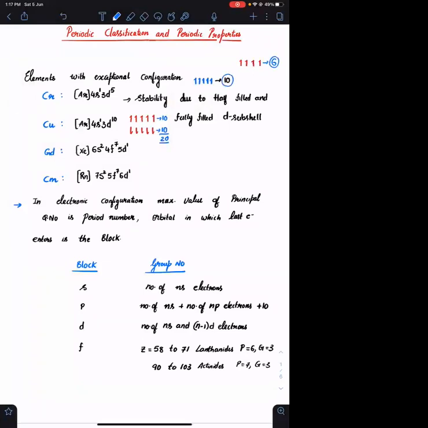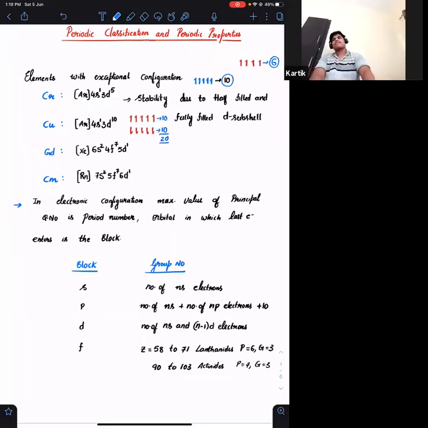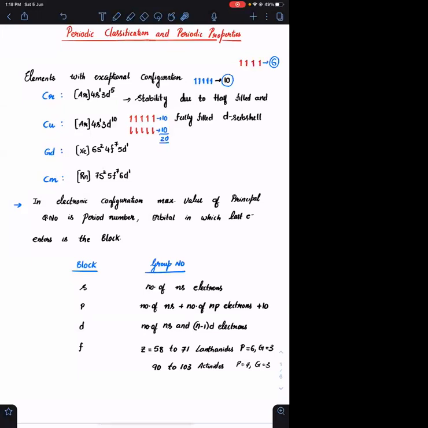Because of exchange, because of electrons exchanging among themselves, they will be doing work. Whenever they are doing work, they will be releasing energy. Whenever they release energy, the system will be achieving stability. Okay. So the reason for these configurations, 4s1 3d5 and 4s1 3d10, it is due to stability. How is stability achieved? Because of exchange energies as well as because of symmetry.